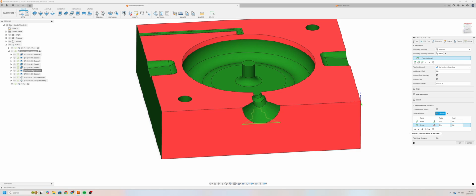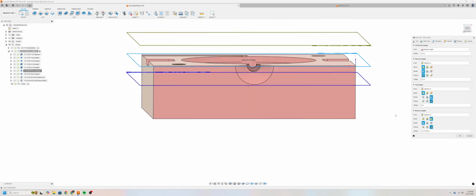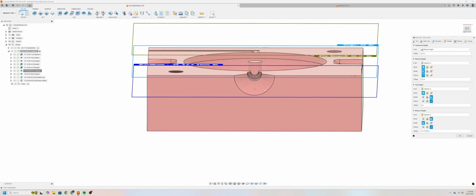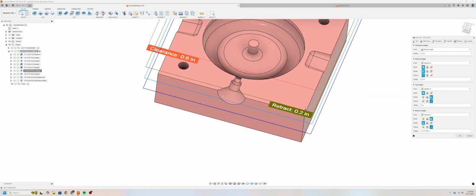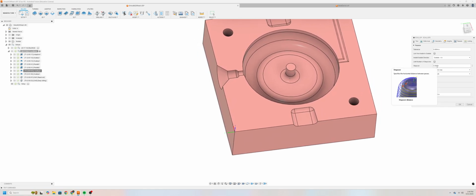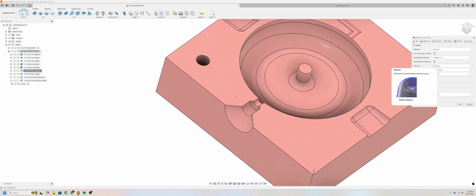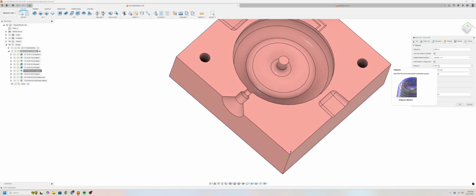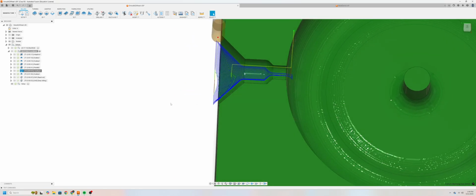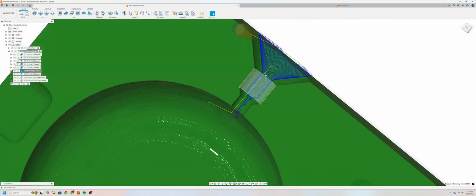Our heights tab, again, I want you to follow this where our bottom height is going to be the very bottom of this contour so that we don't go past it. And in our passes, our step over is going to be even smaller now at 5 thou. This will make sure that we have a very nice surface finish at the very end, meaning that our surface is nice and smooth for the plastic to flow over. Again, one way, both, and smoothing turned on. And make sure that outside in is enabled, okay? And this is what it should look like. This will come in and clean up that last bit of stock that we left behind.